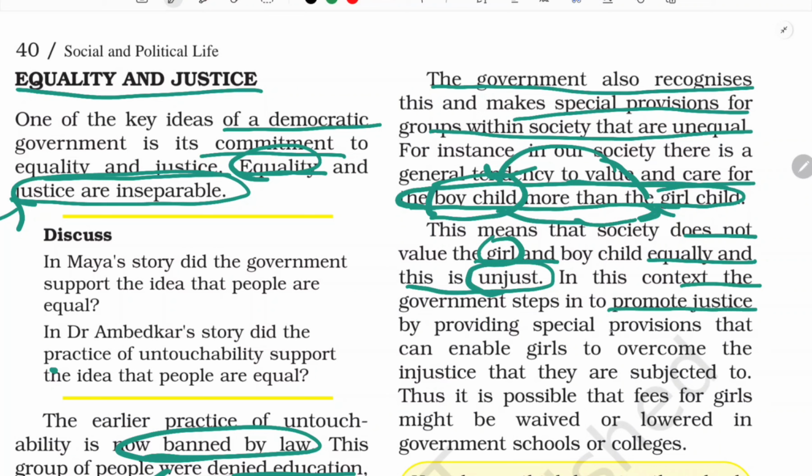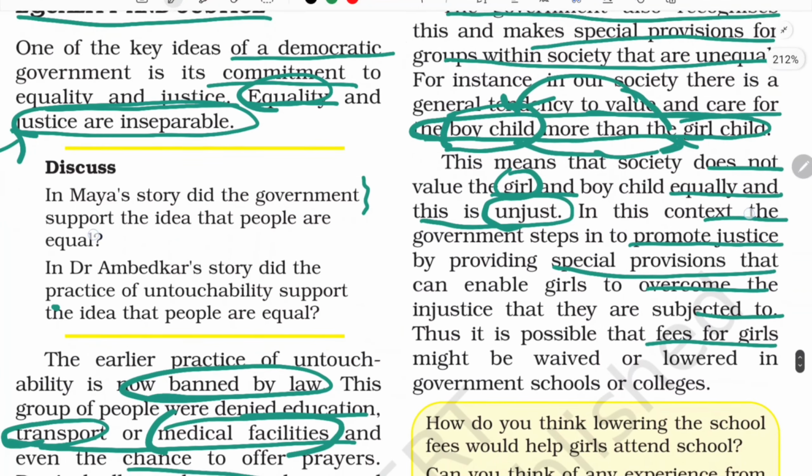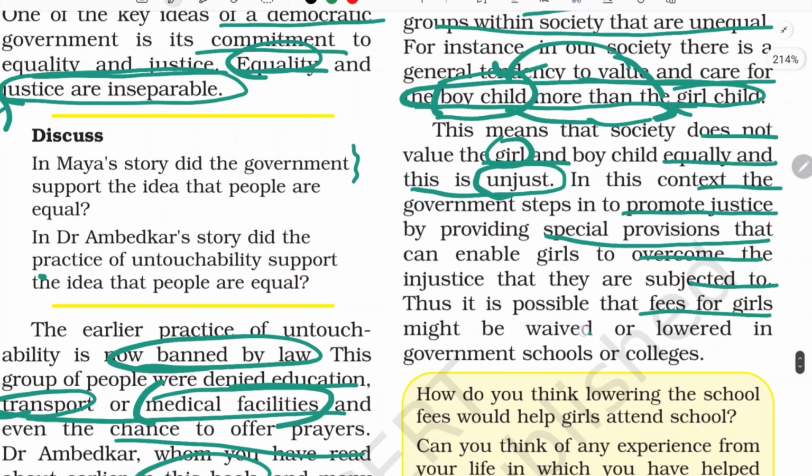So what the government does now is provide special provisions to girls, which enable girls to overcome the injustice that they are subjected to. Thus, it is possible that fees for a girl might be waived or lowered a little bit in a government school or college. So you see that there is a quota for a single girl child also, isn't it? And apart from that, there are many such provisions given to women as well.